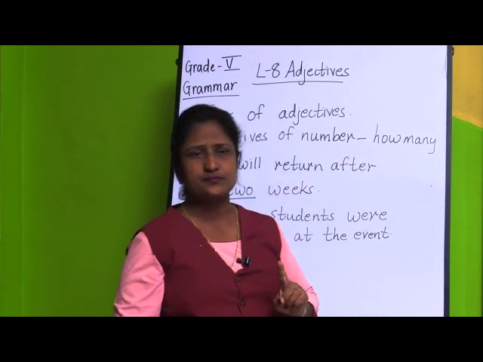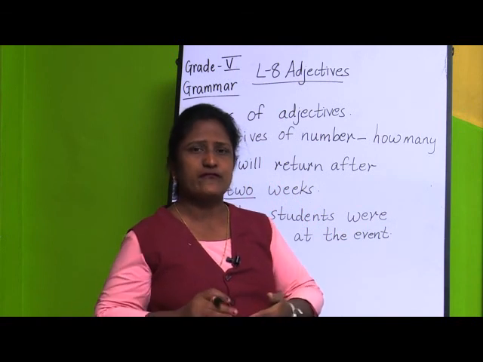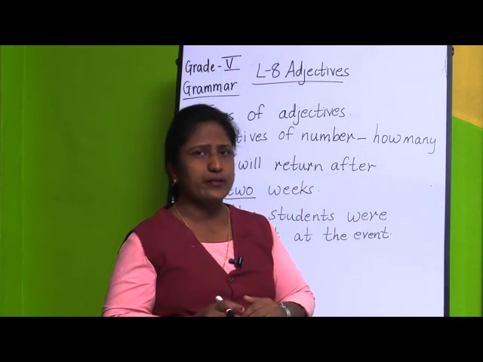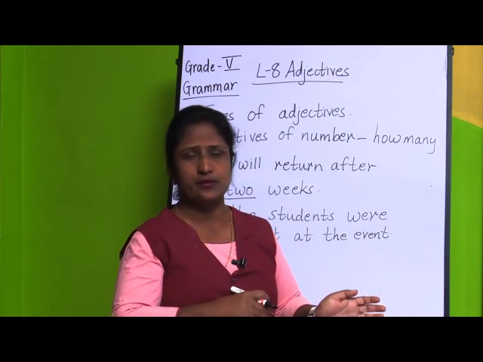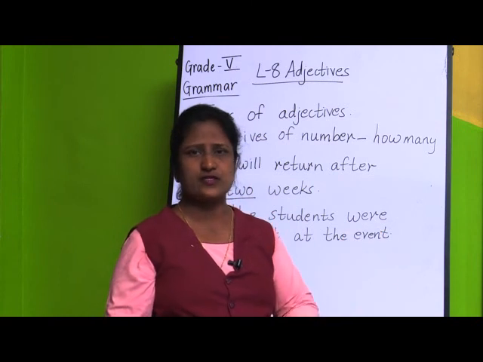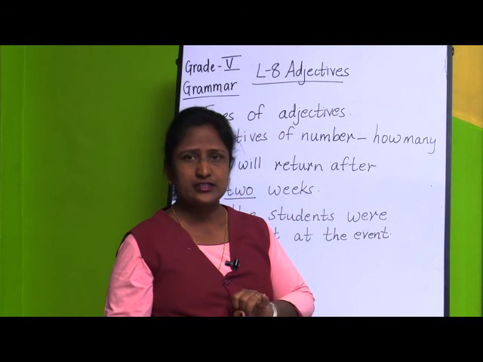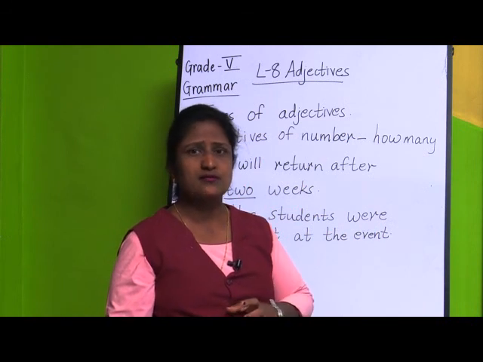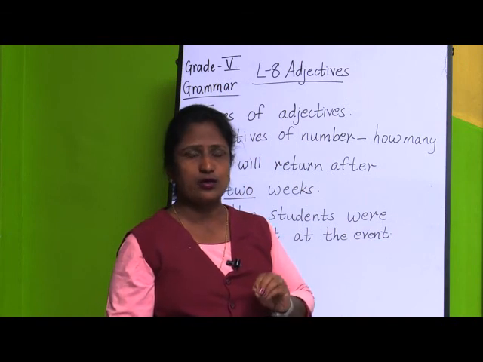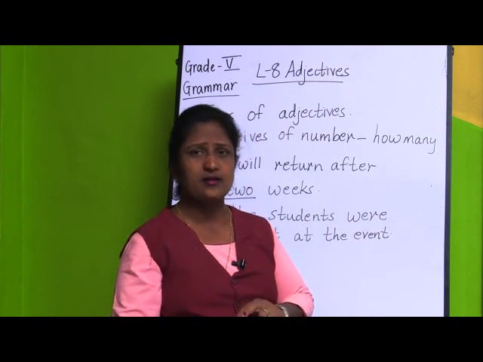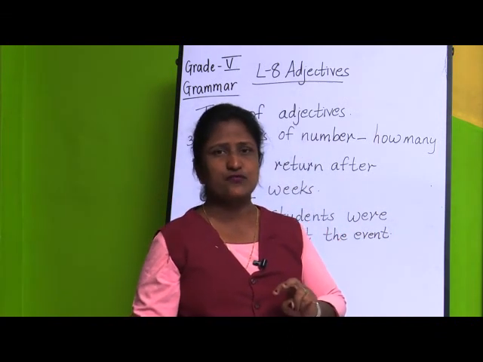So, once again, first one was what? Adjectives of quality. Why am I telling you again and again? Because if we proceed further, you may forget whatever was taught before. So, again from the first I am taking. What is adjectives of quality? It tells what kind of nature or what kind of person, animal or thing it is. That is called adjectives of quality. There we ask the question, what kind of.